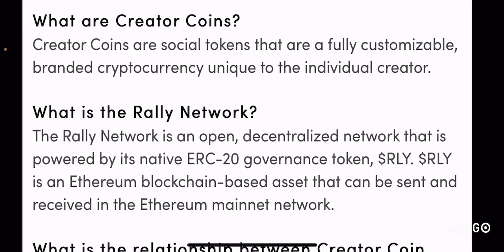If I were to do the same thing on RLY network, I have the freedom of not only publishing whatever I want without a centralized authority monitoring me, but at the same time, I can also mint tokens or coins within the platform, which I can customize with my own logo and my own unique message, and issue them to specific fans who can directly purchase them from me, right? So these are the creator coins, and these represent the creativity of individual creators, right?